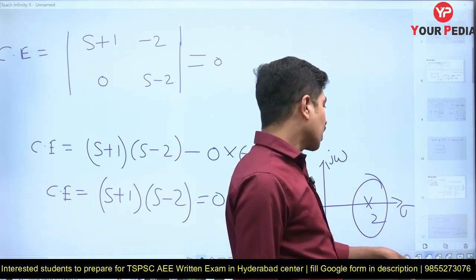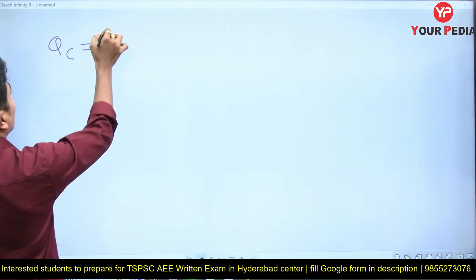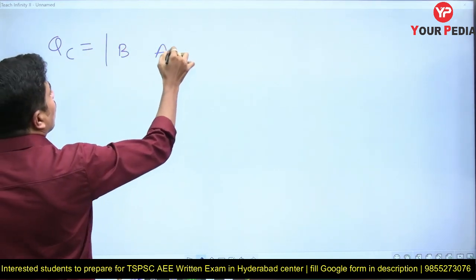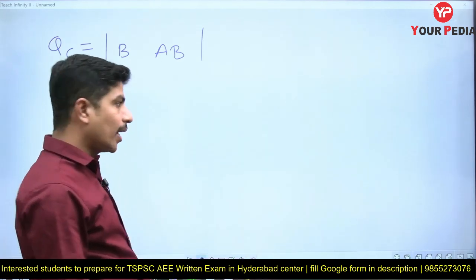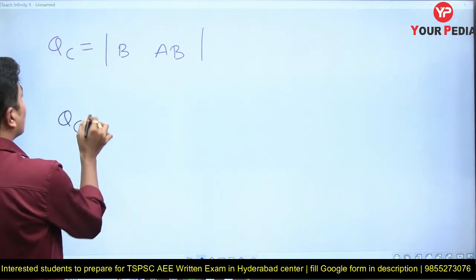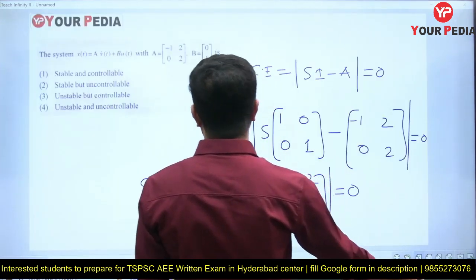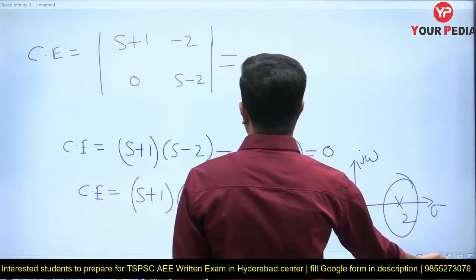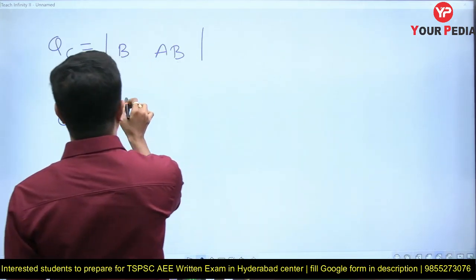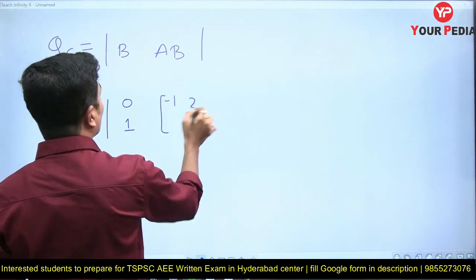Let's check for controllability also. How to check the controllability? The controllability matrix QC is equal to [B, AB, A squared B and so on]. But here we have only a 2 by 2 matrix, so B and AB. What is the matrix B given by the examiner? B is [0; 1], and A is [-1 2; 0 2].